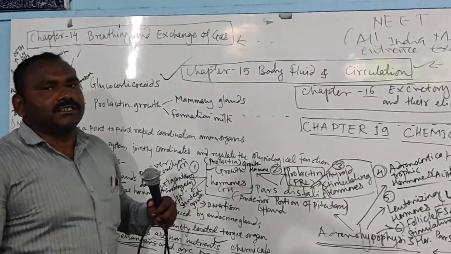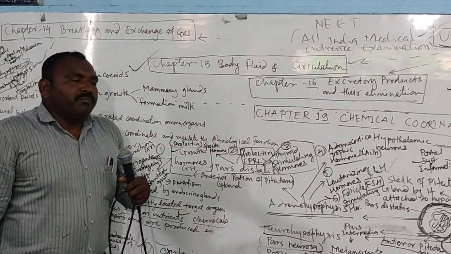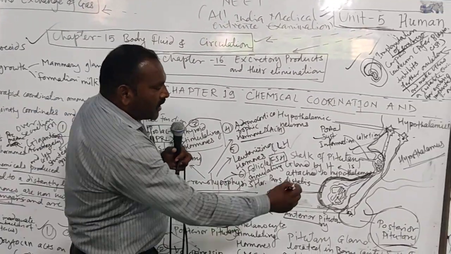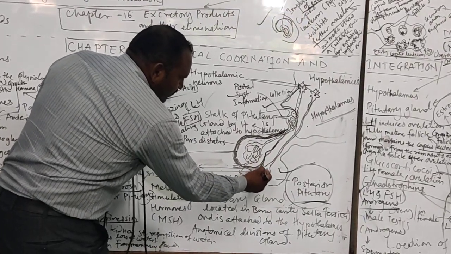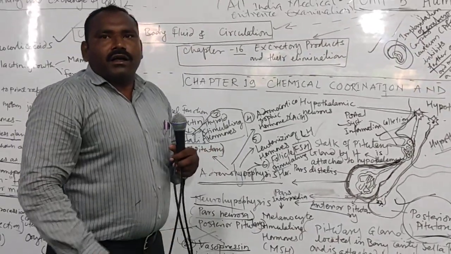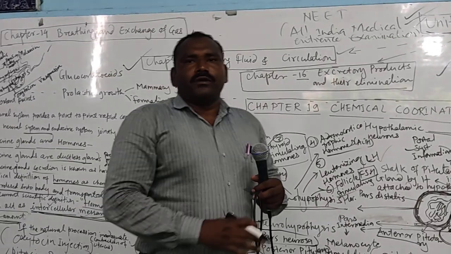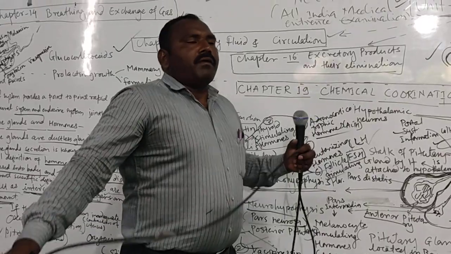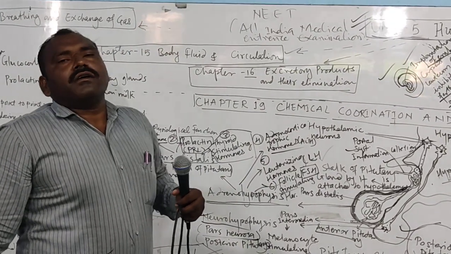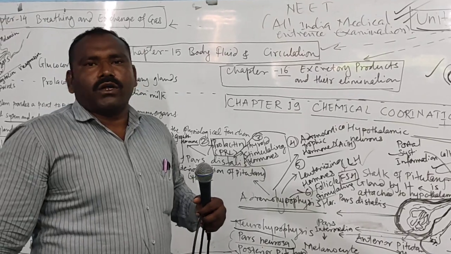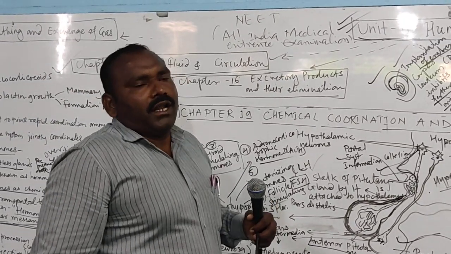The pars distalis secretes six types of hormones. In the human being, this is the pars distalis, and this lower region we can call the pars intermedia. Both parts of the anterior region of the pituitary gland are merged into each other; there is not much separation identified in the human pituitary gland.